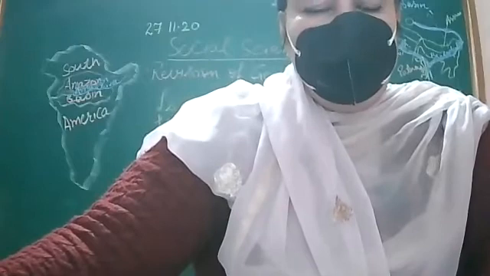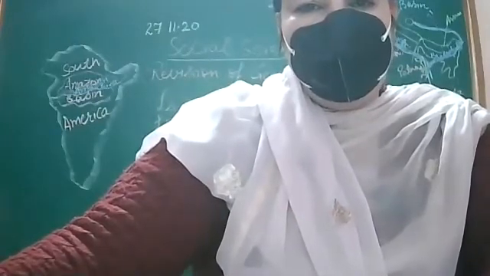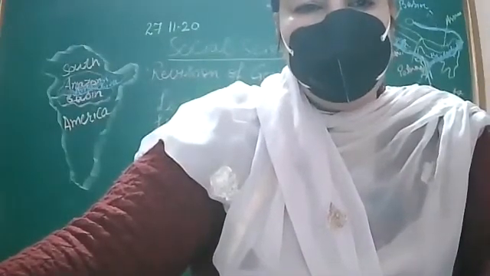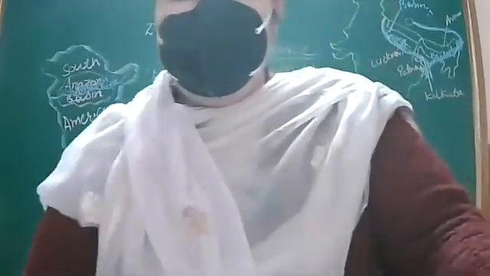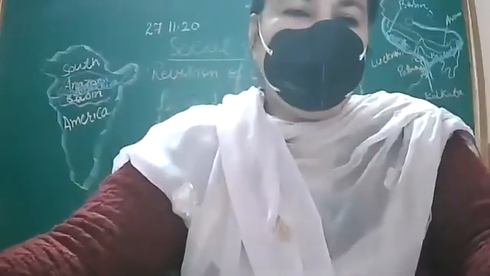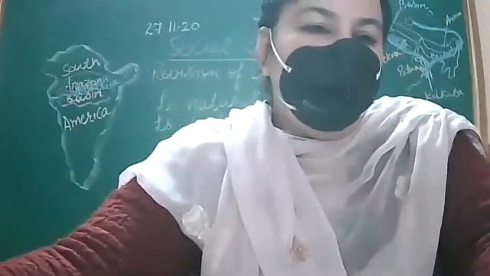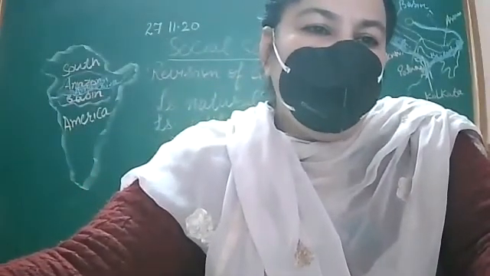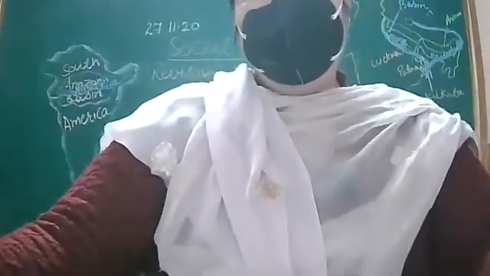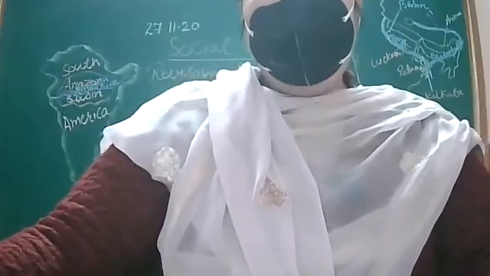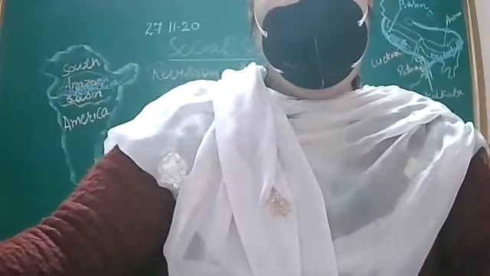First of all, you will write like this. Evergreen forests are known as rainforest. Deciduous forests are known as monsoon forests. Evergreen forests remain green throughout the year. Deciduous forests do not remain green throughout the year. In evergreen forests, trees do not shed their leaves at the same time. In deciduous forests, trees shed their leaves in a particular season. Evergreen forests get rainfall more than 200 centimeters. Deciduous forests get rainfall less than 200 centimeters.